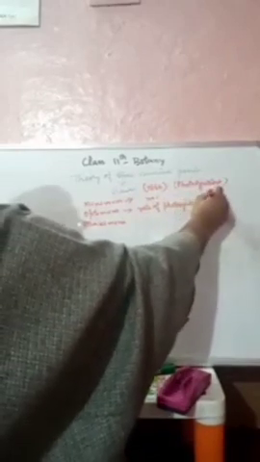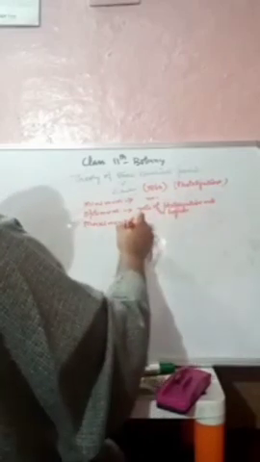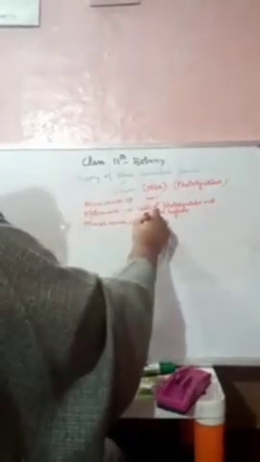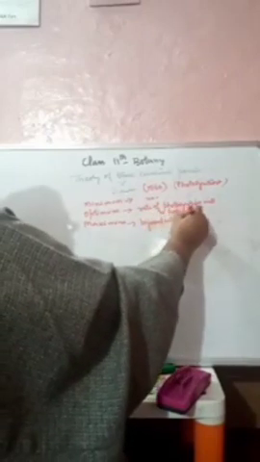And third, there is also a value of the factor beyond which the rate of photosynthesis does not take place. So this is the second.